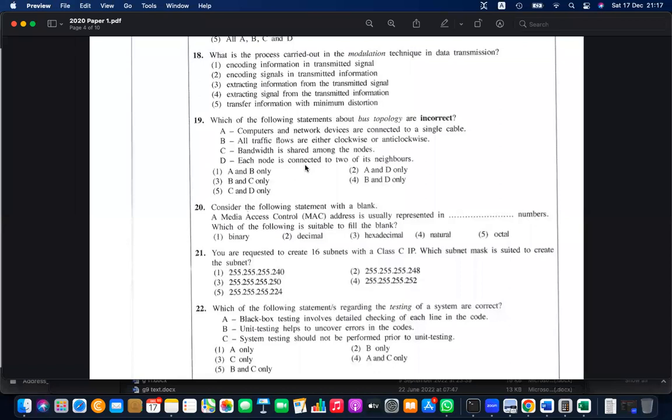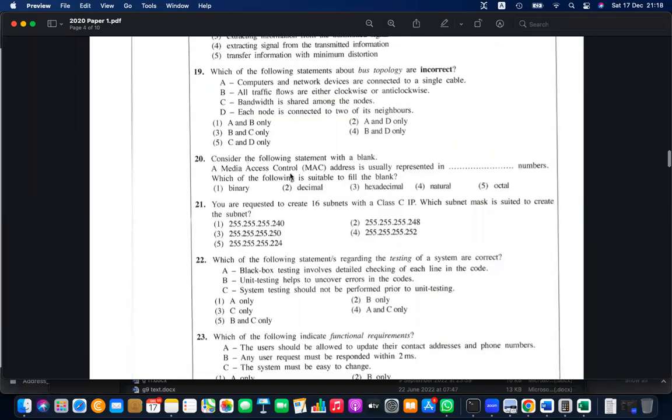So simply, let's make it simple. Each node is connected to 2 of its neighbors. No, that's ring topology again. In ring topology, there is a right side and a left side, so there are 2 nodes. But in bus topology, it's not like that. It can be 1 or 2, or it can be many. It depends, right? So here B and D are incorrect. Therefore, for 19, we can take 4 as the incorrect answer set. That is the correct answer here.